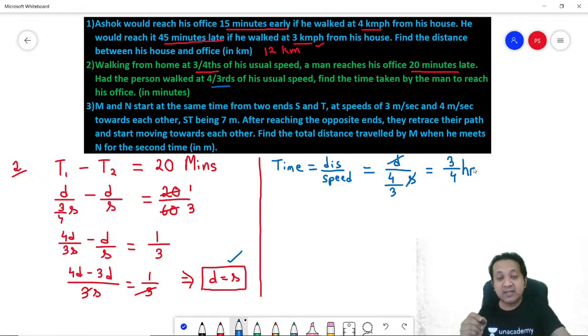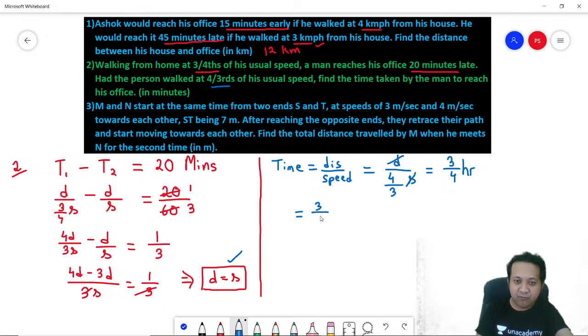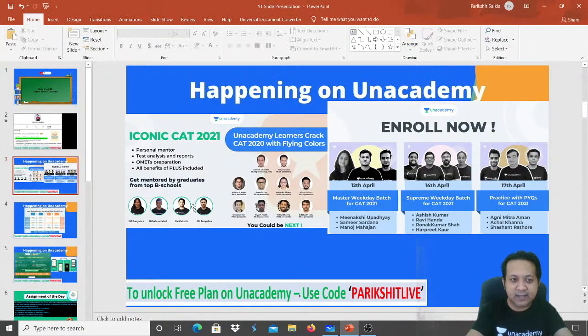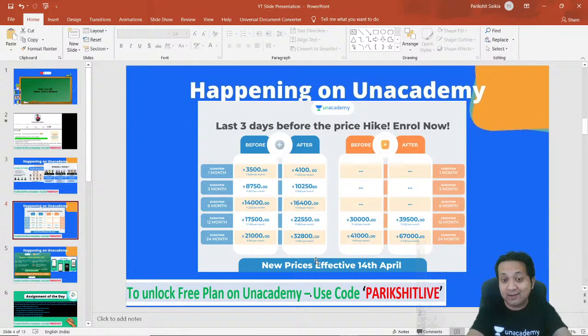But the question says, give me the answer in minutes. So what will you do? You will say 3 by 4 into 60, just to convert it to minutes. So this would become 45 minutes. You follow? 45 minutes. That's your answer for the second one. Say things are really easy provided you think logically. Easy one.